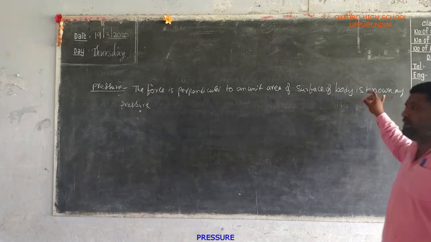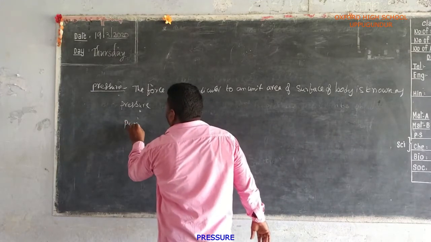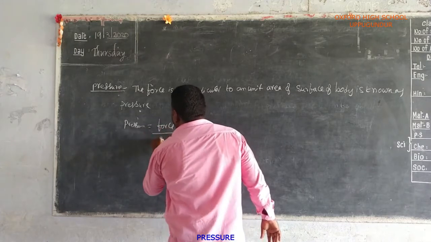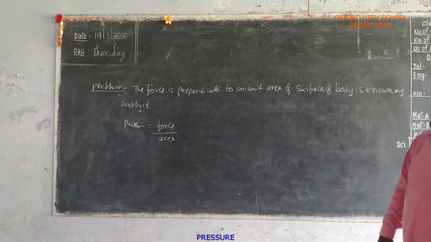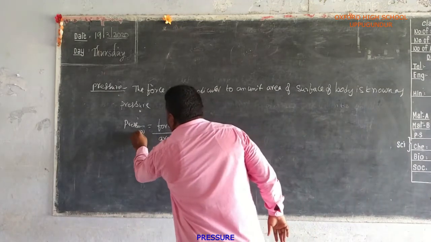We know the pressure formula: pressure is equal to force by area. P is equal to force by area.